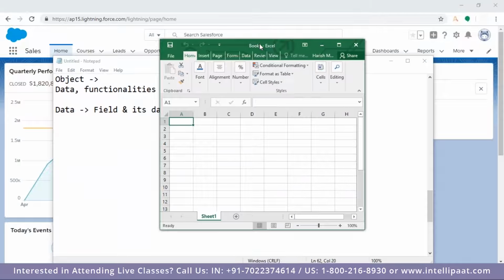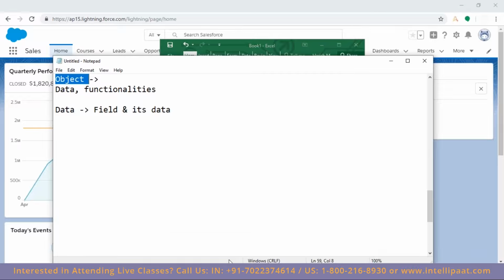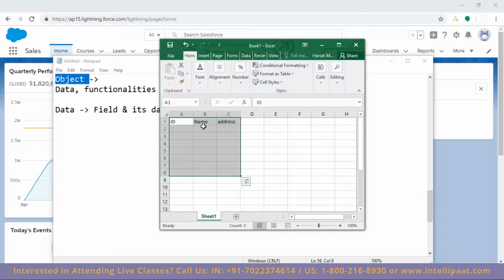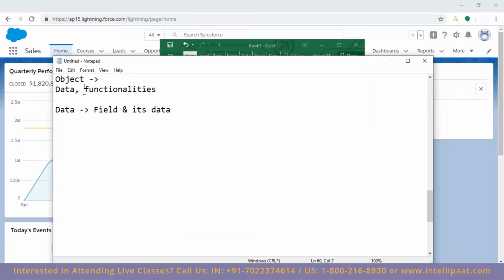So this is where I can put, say, the ID, then I'm putting the name, I'm putting the address, and then here there would be some data. So from database terminology, I'm calling this a table. But from Salesforce terminology, I'm calling it an object. So is an object only a table? Answer is no, because an object contains data and functionalities both. What all are the functionalities? Like say we have different types of rules: validation rules, workflow rules, all those rules, these are the functionalities.